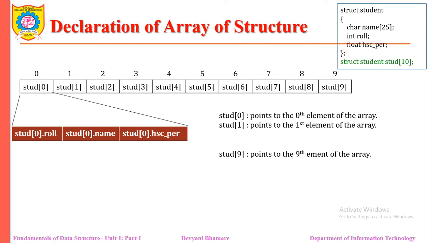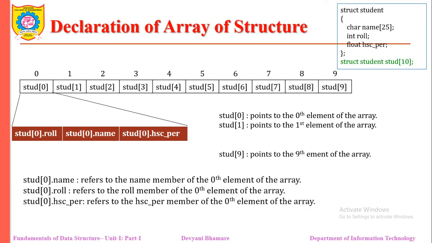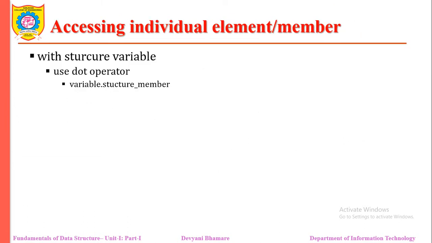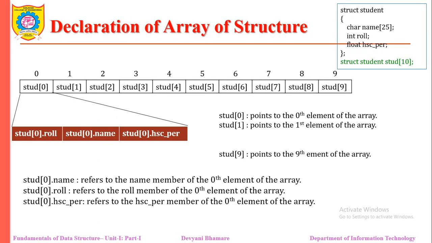We know that with a structure variable we use the dot operator to access a member of the structure. That's why it becomes stud0.rollnumber, stud0.name, stud0.HSCpercentage. If I want to access the fifth student's information, then we write stud4. Stud4.name refers to the name member of the fifth element. Stud4.rollnumber accesses the roll number of that fifth element, and so on. In this fashion, we can access the members of a structure.